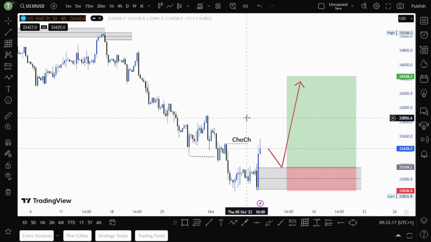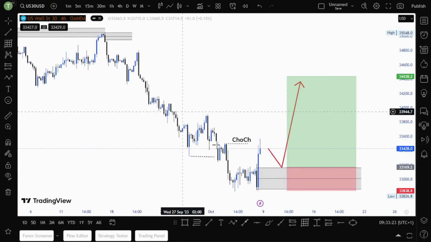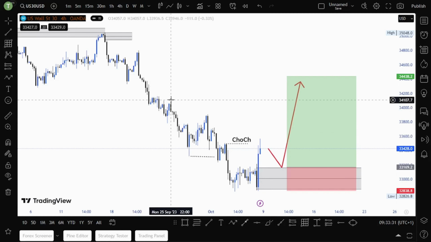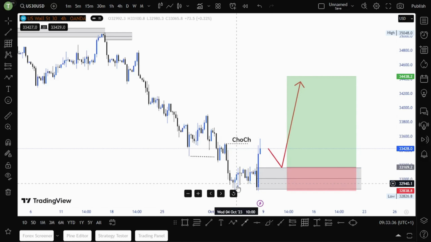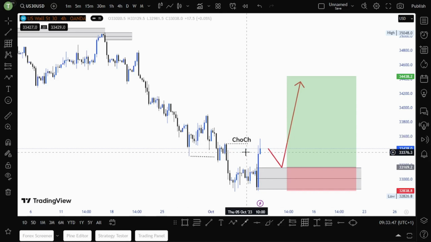Now my view is on US30. As you can see, US30 was bearish: lower lows and lower highs, lower lows and lower highs, again and again. Now we have shifted. We broke this last lower high, and that is where the change of character happened. After getting a change of character, we now wait for price to pull back to this demand zone.